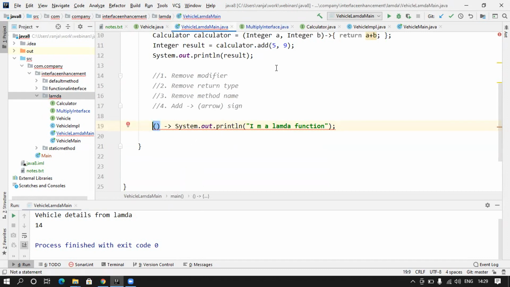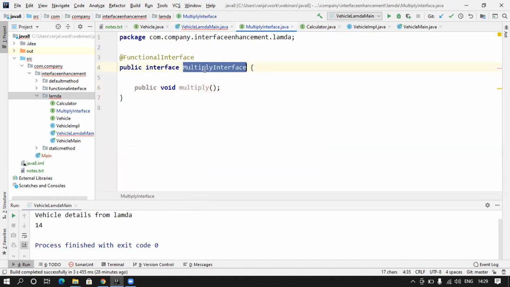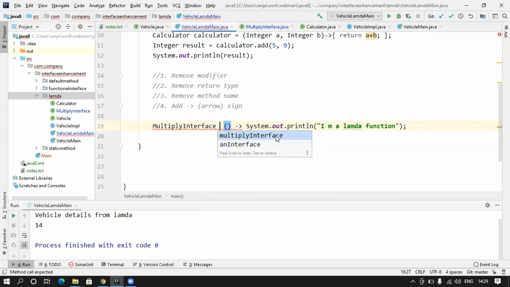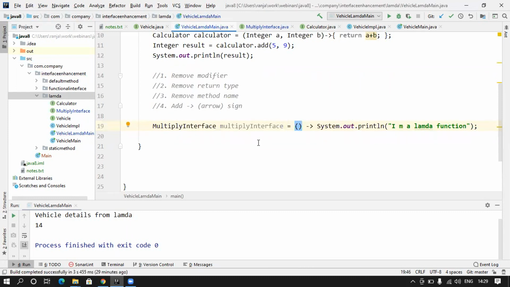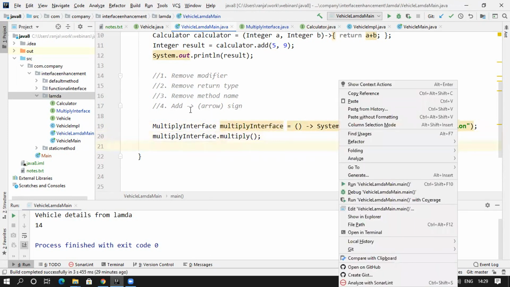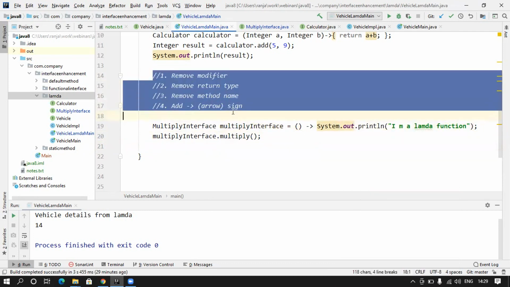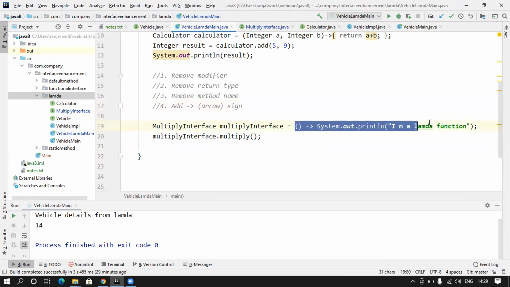And now the placeholder for storing this method is this functional interface, which is going to hold it. And now we can call that method from here. So we can say dot multiply. Of course, we are not doing anything related to multiplication here, but this is how you convert a normal method into a lambda function while giving the definition.